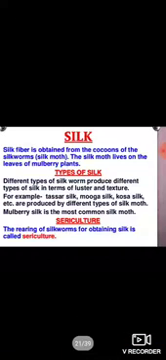Next, silk. Silk fiber is obtained from the cocoons of the silkworm, meaning silk moth. The silk moth lives on the leaves of mulberry plants. Next, types of silk. Different types of silkworm produce different types of silk in terms of luster and texture. For example, Tasar silk, Muga silk, Kosa silk, etc. are produced by different types of silk moth. Mulberry silk is the most common silk.